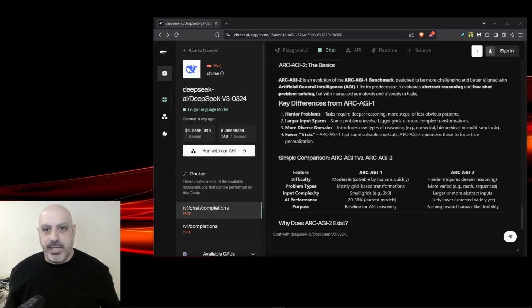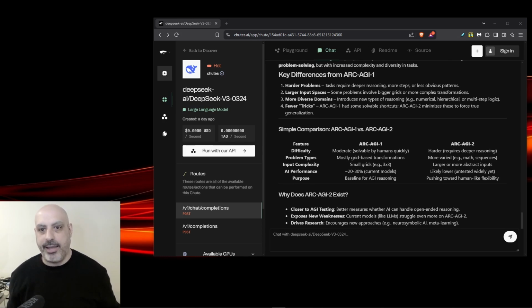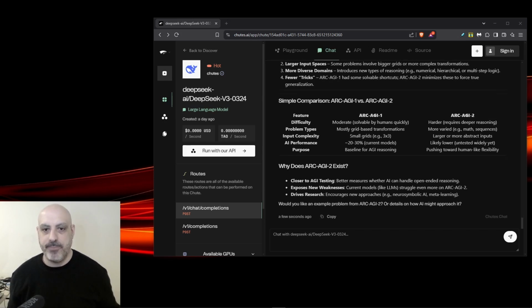It says, ArcAGI2 is an evolution of the ArcAGI1 benchmark designed to be more challenging and better aligned with artificial general intelligence. Harder problems, larger input spaces, and more diverse domains. So in a quick comparison, it says ArcAGI1 is moderate and solvable by humans, while ArcAGI2 is harder, more varied, and has larger, more abstract inputs. Now, why does ArcAGI2 exist? Closer to AGI testing, it better measures whether the AI can handle open-ended reasoning, exposes new weaknesses current models like LLMs struggle on, and drives research, encouraging new approaches like neurosymbolic AI and meta learning.